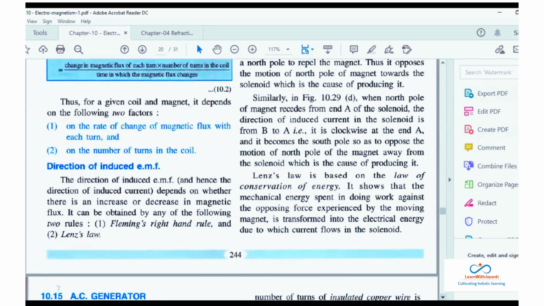Now how can you determine the direction of induced EMF? Now direction of induced EMF depends on whether there is an increase or decrease in the magnetic flux. Okay, याद रखना, अभी मैं जो बोल रही हूँ वो सुनो, 10 5 0 5 10. देखो मैंने क्या किया, सोचो initially there is 10 magnetic field lines, उसके बाद वो 5 हो जाता है, then it becomes 0, then it becomes 5, then it becomes 10. Okay, तो increase और decrease, मैंने पहले decrease से increase किया. So whenever there is an increase and decrease continuously, that time you will be able to get induced EMF.